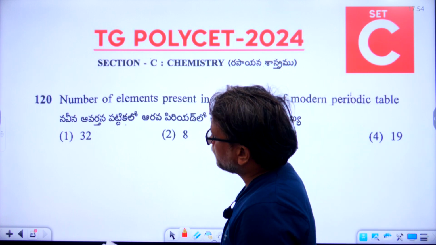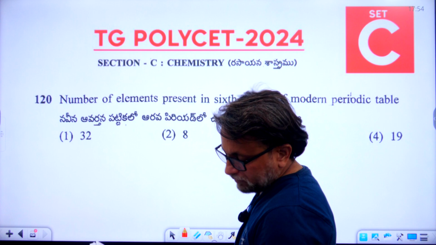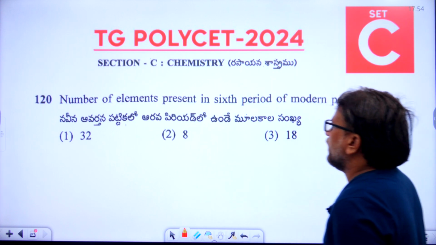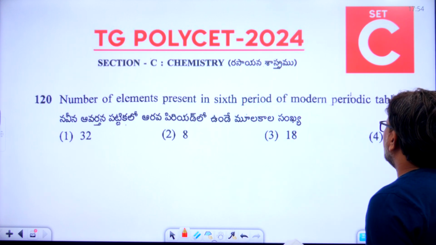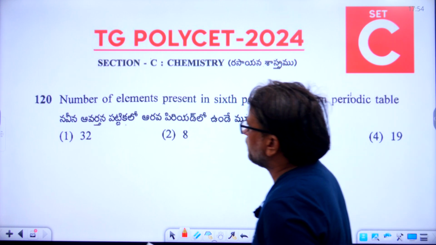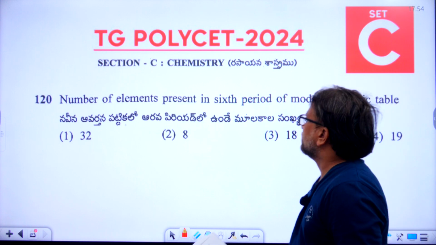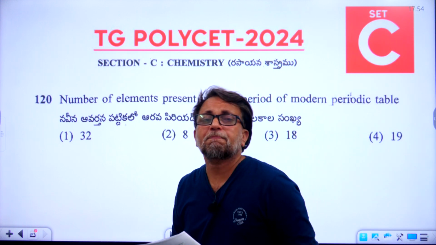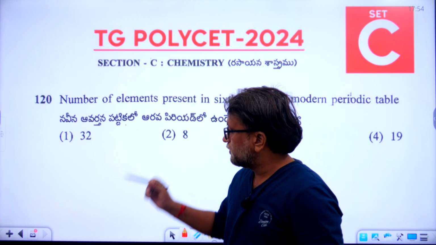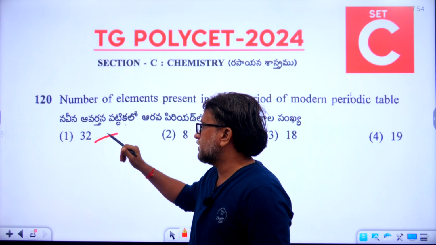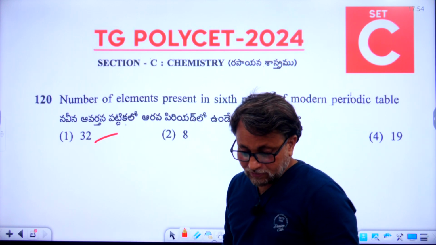Now the 120th question. The number of elements present in the 6th period of the modern periodic table. What is the right answer, friends? The right answer is 32. The first option is the right answer.